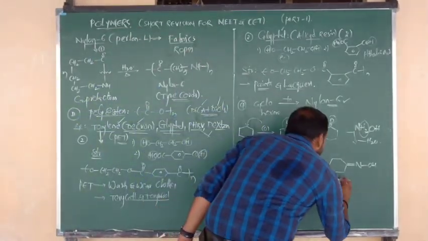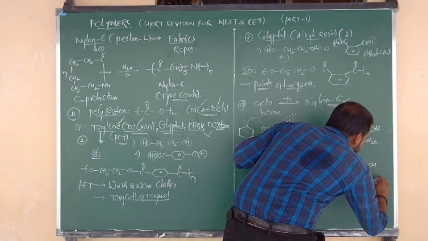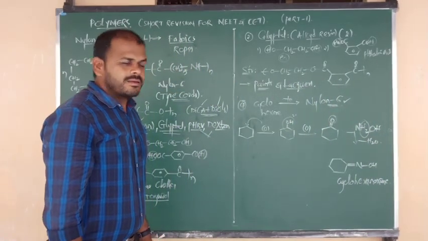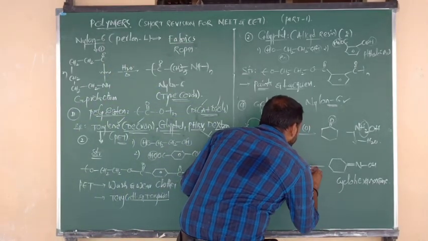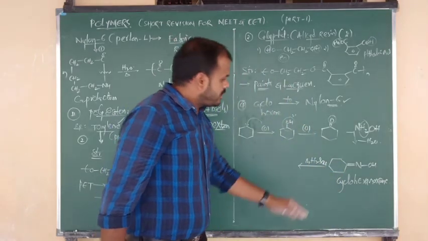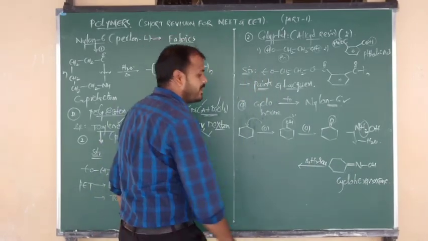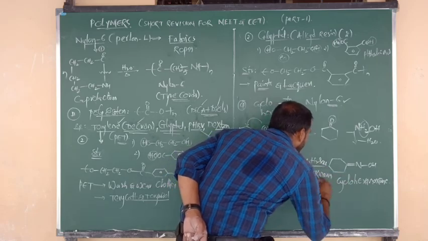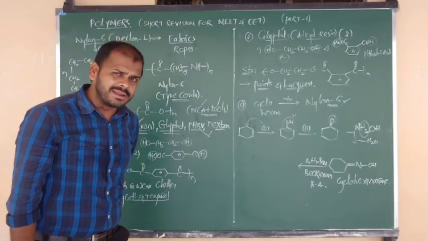Good. So what is the name of this compound? Cyclohexanone oxime. Now it undergoes heating with concentrated sulfuric acid. Cyclohexanone oxime upon heating with sulfuric acid undergoes a very important process called Beckmann rearrangement. What is meant by Beckmann rearrangement?